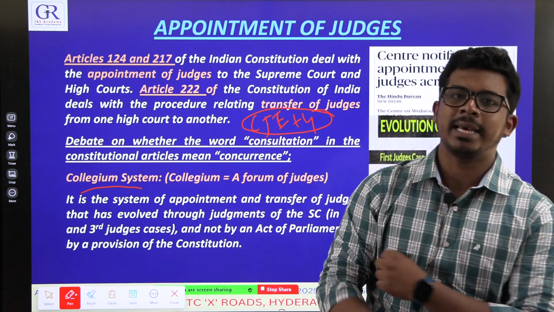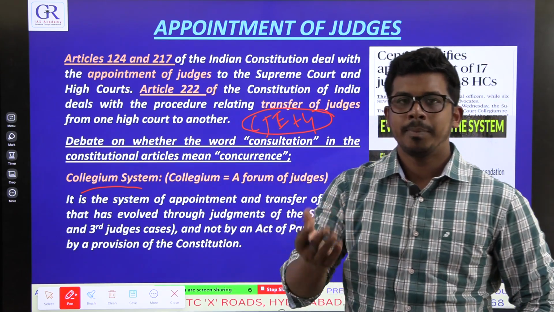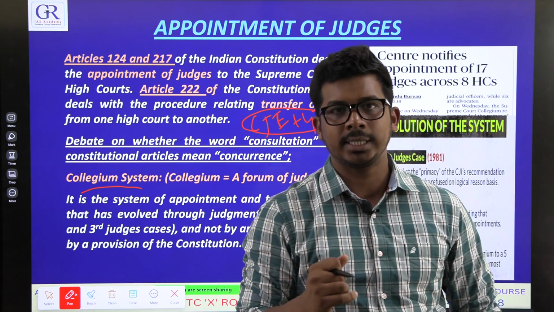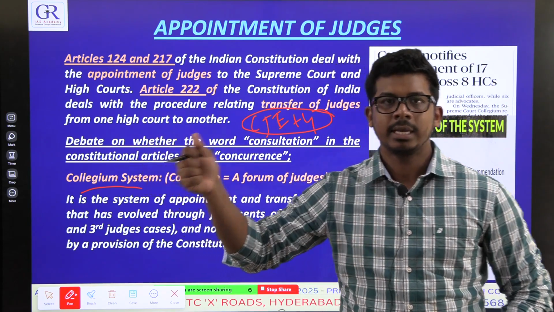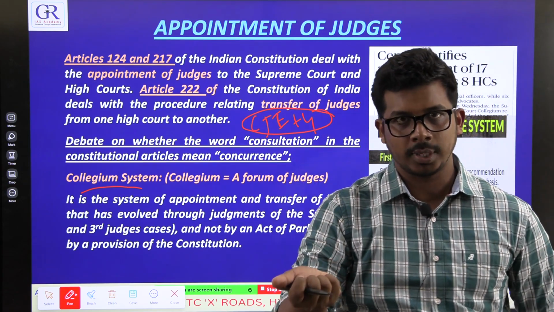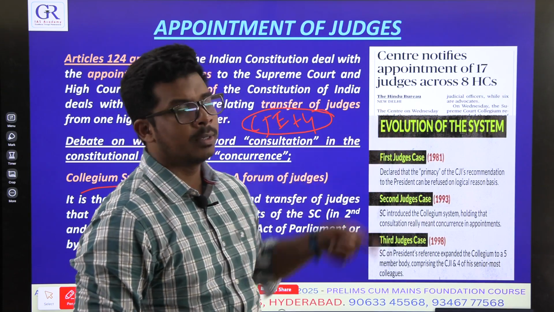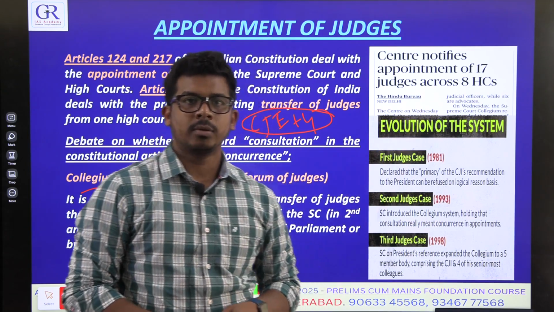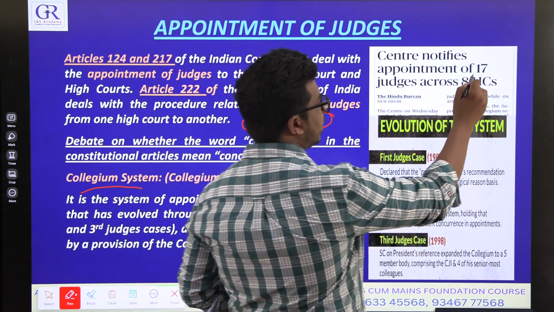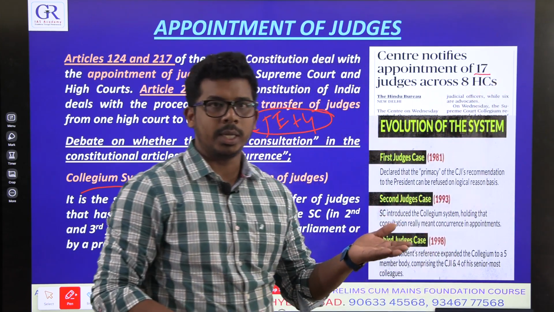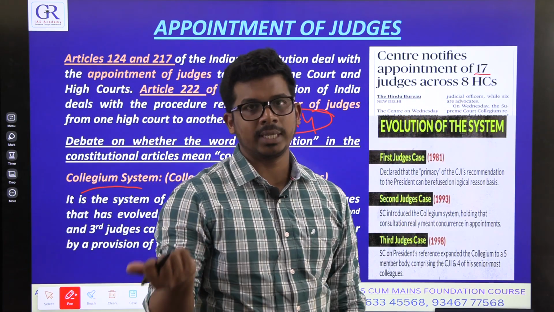If the government does not like it, it sometimes sends the names back to the collegium saying, I don't want to appoint this person as a judge. But if the collegium sends it back again, the second time, the government has to accept it. The government has no choice. Now the collegium has sent some names to the government and the government notified them. Out of that list, which might have been 20 or 30 names, the Centre has notified the appointment of 17 judges.